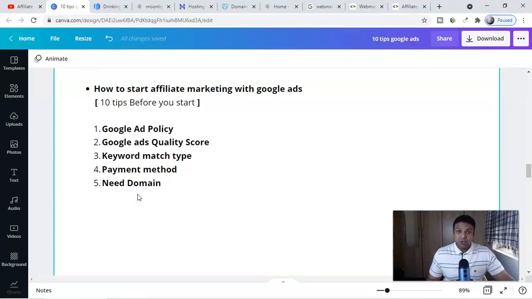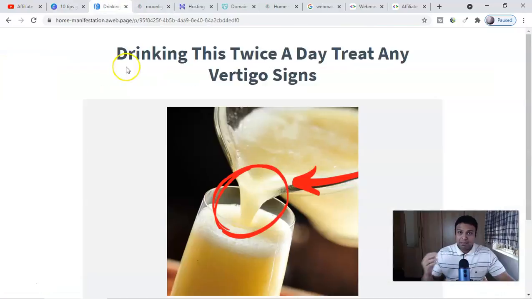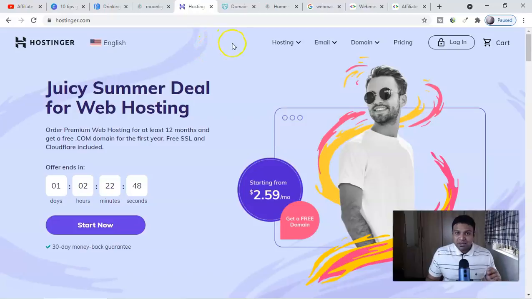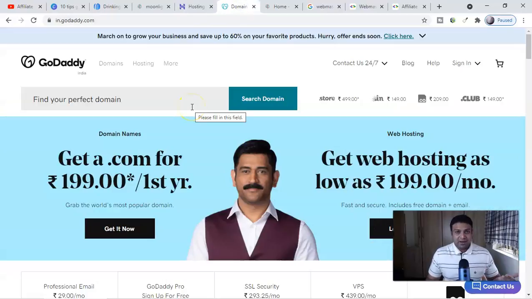And here comes my fourth very important point, and that leads to the fifth very important point: you need a domain. Maybe you're using Aweber, maybe you're using ClickFunnels. Do not use their domains. Look at this one here, homemanifestation.aweber page. Do not use something like this. Buy a domain, guys. Your domain should be like this, beanmanifester.com. Whatever domain you have, you need a domain. You can buy one from Hostinger or GoDaddy. There are so many domain providers where you're going to get it very cheap.